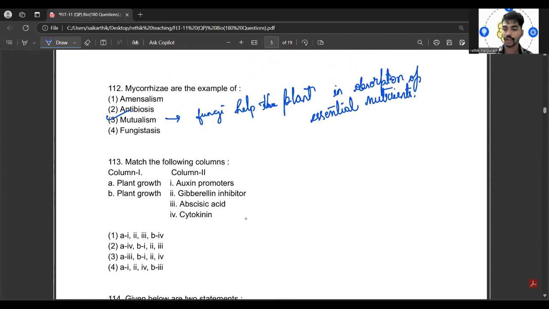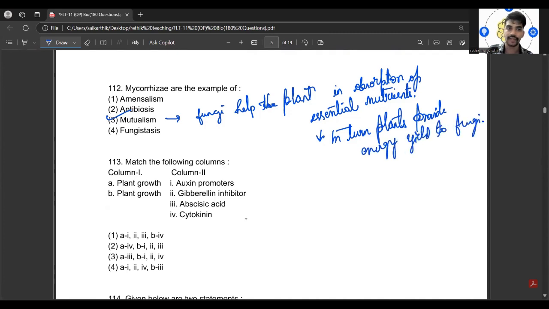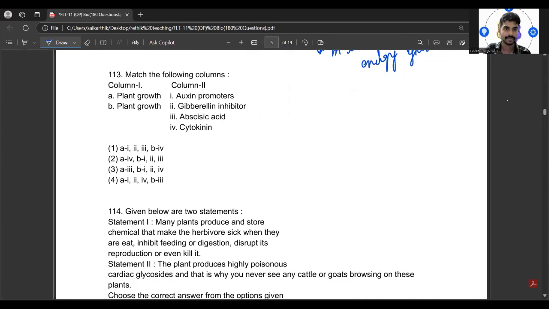So it's an example because the plant in turn provides fungi energy yield. In turn, plants provide energy yield to fungi. So it's mutualism.